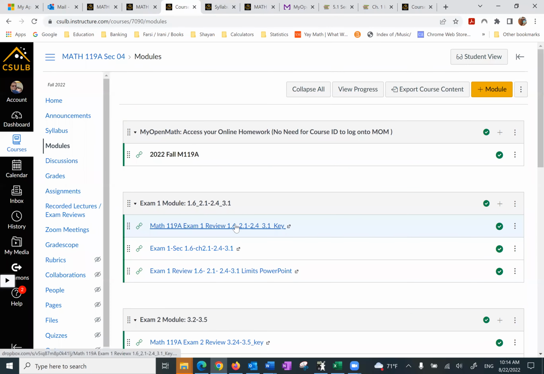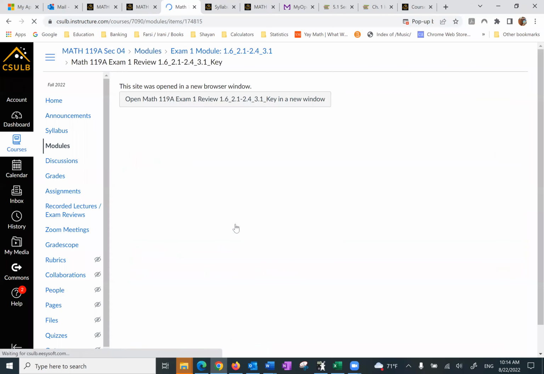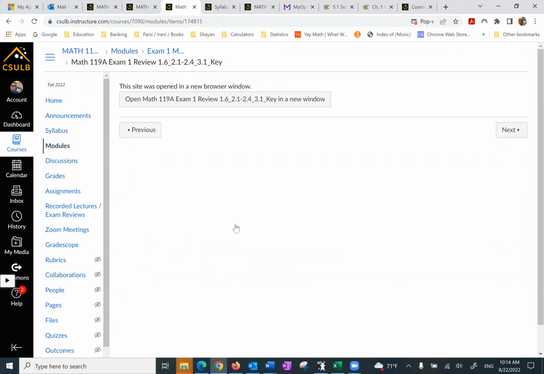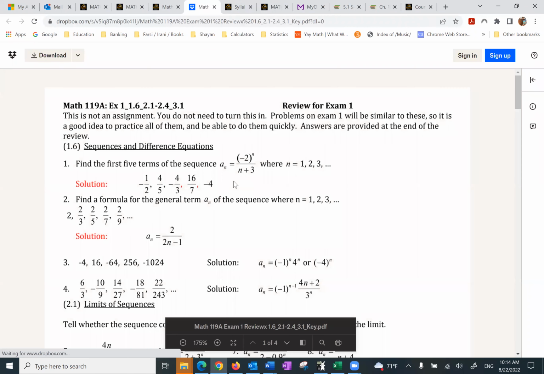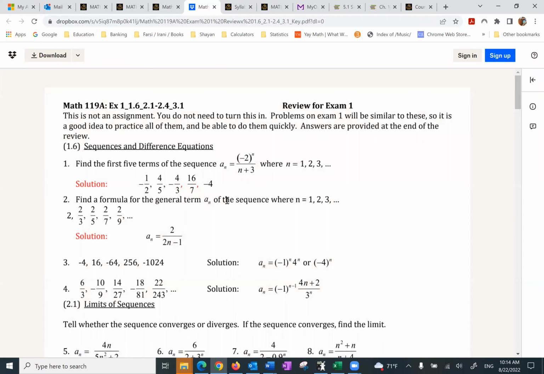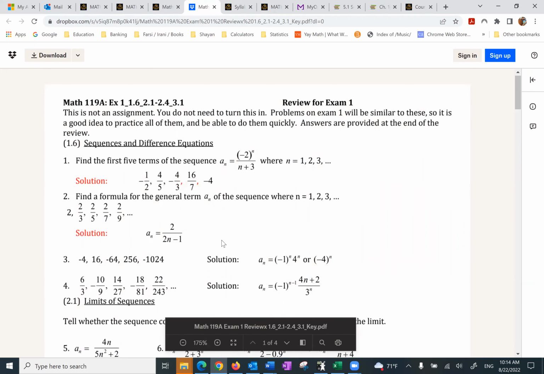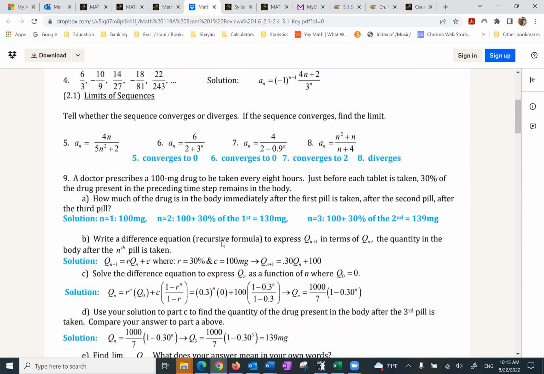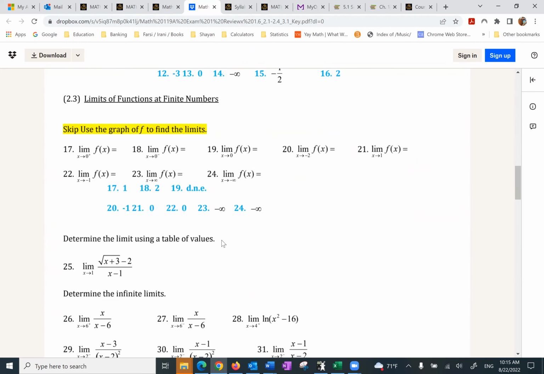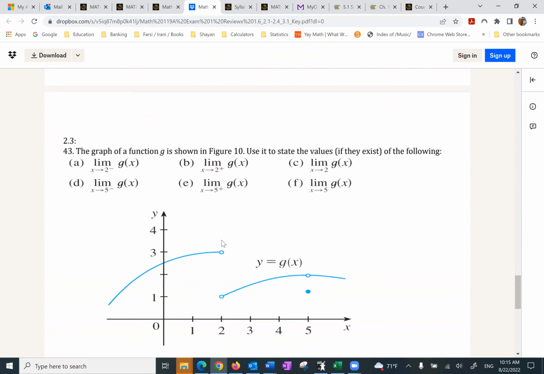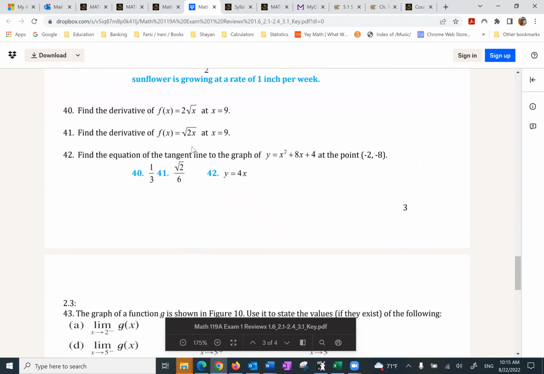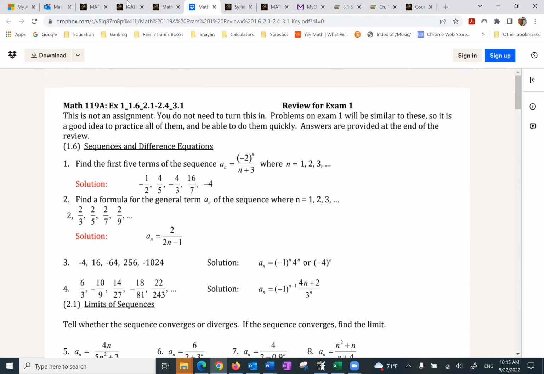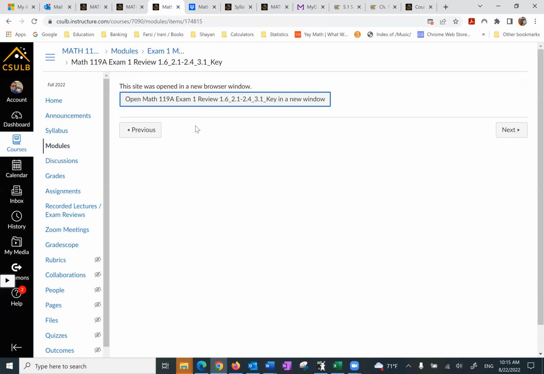First and foremost, we start with your practice test, exam review, whatever you want to call that. And I have that you can print it, or you can just read it and make sure you do the questions step by step. We have the key for each one here. So that's your practice test or exam review for the first one.